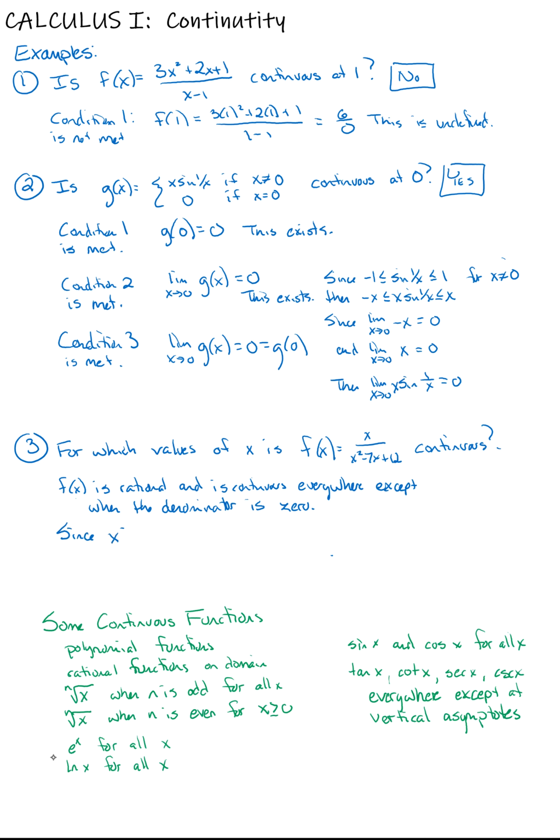This denominator, x squared minus 7x plus 12, is equal to 0 when, if we factor that, x minus 4 times x plus 3 is equal to 0, which happens when x is equal to 4 or x is equal to negative 3.